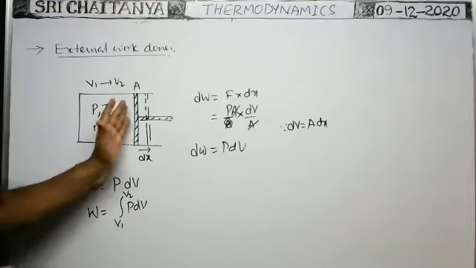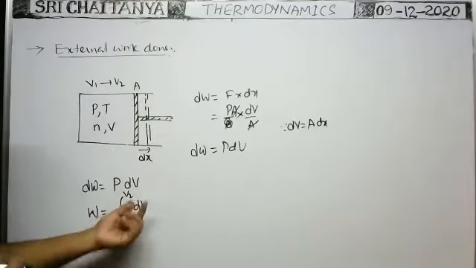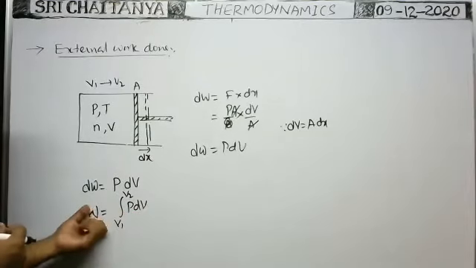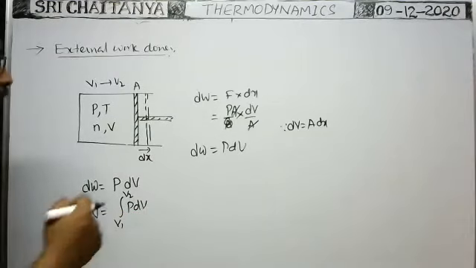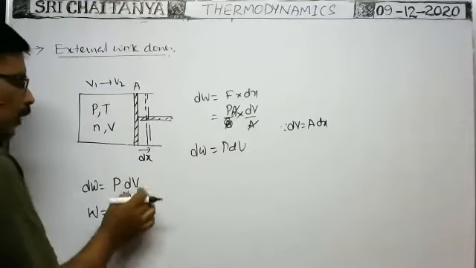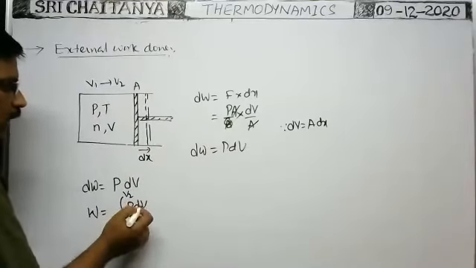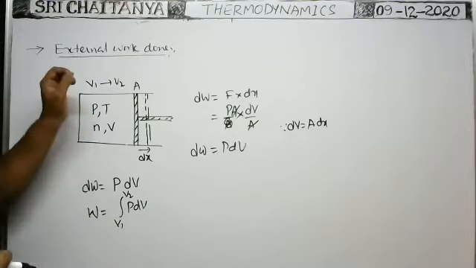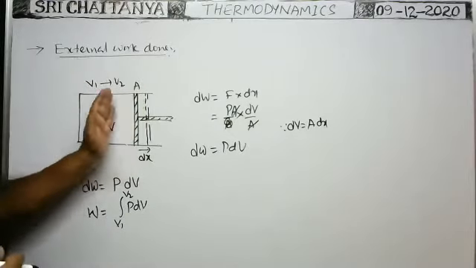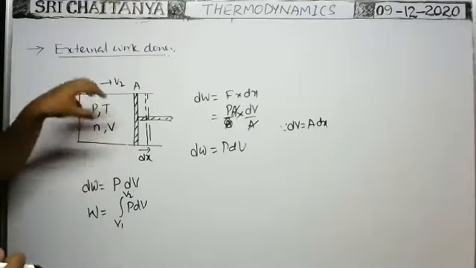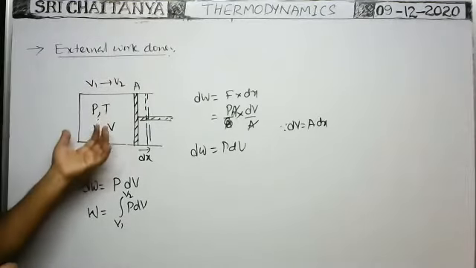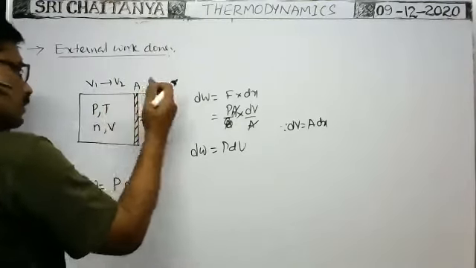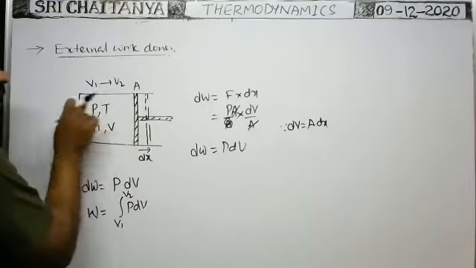This is the case whenever gas expands. Whenever gas expands, dV is the increase in volume, so work done is positive. Suppose the gas is compressed, then volume decreases. So it is a decrease in volume, that's why you have to write a minus sign. Whenever the volume decreases, work is said to be done on the system by the surroundings, as the piston pushes the gas inwards and it is compressed.